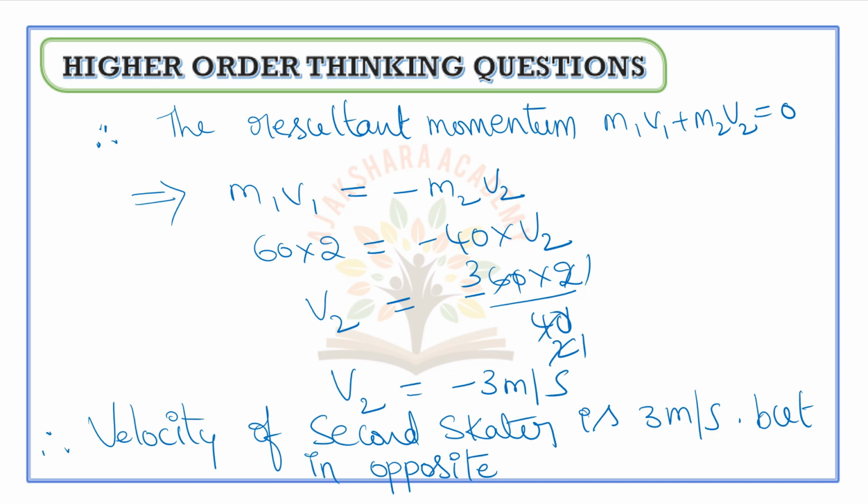So that's why the velocity of the second skater is 3 meters per second, but in the opposite direction to the first skater. Okay. Next we will go to the next question.